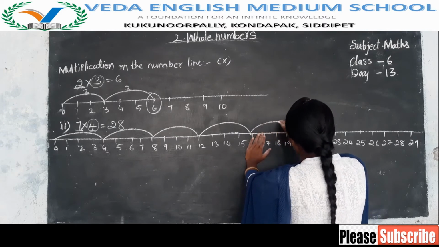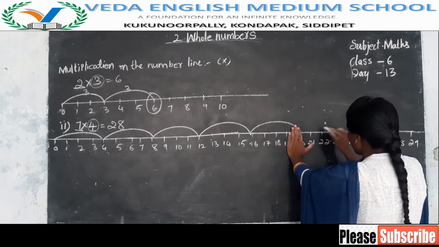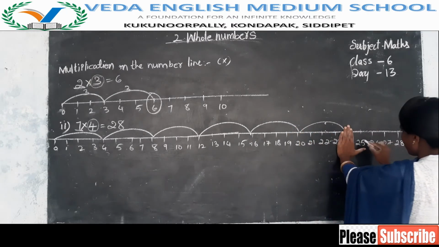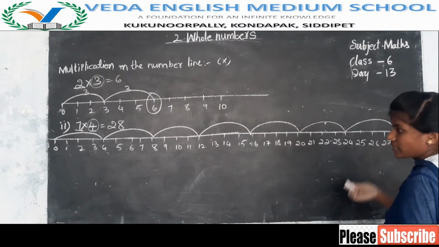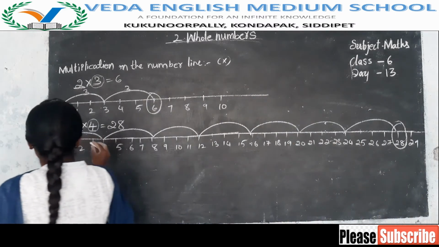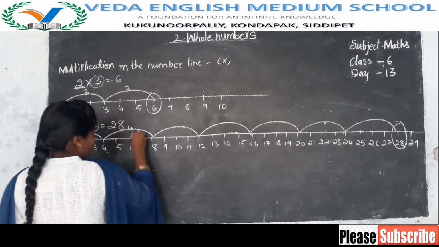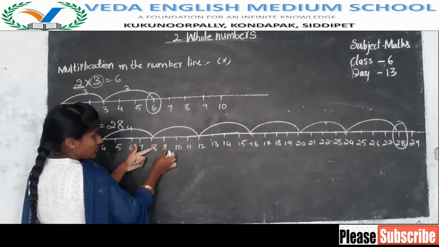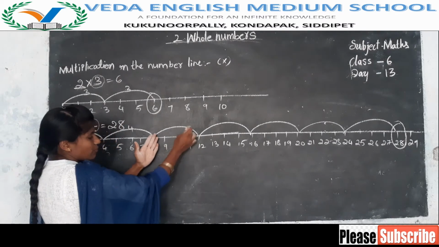In each step we are going 4 moves only. See, next 1 2 3 4. Next 1 2 3 4. We got up to here. Now check, did we get 7 steps or not? These 4: 1 2 3 4. In each step we have 4 numbers.